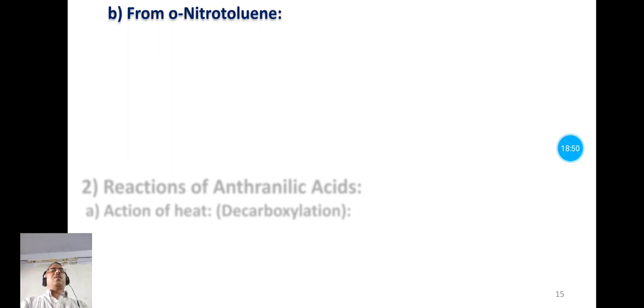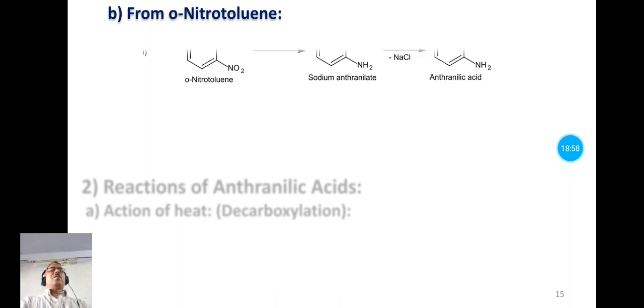Now the third reaction is the preparation of anthranilic acid from ortho-nitrotoluene. Here also there are two different ways to prepare anthranilic acid from ortho-nitrotoluene.